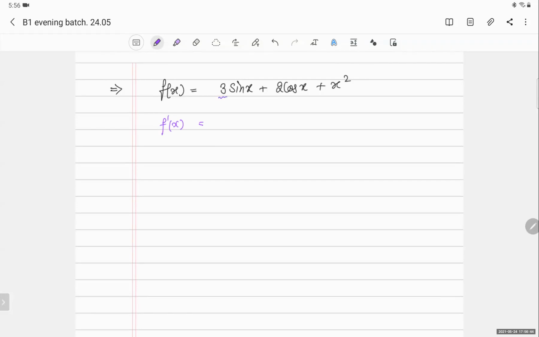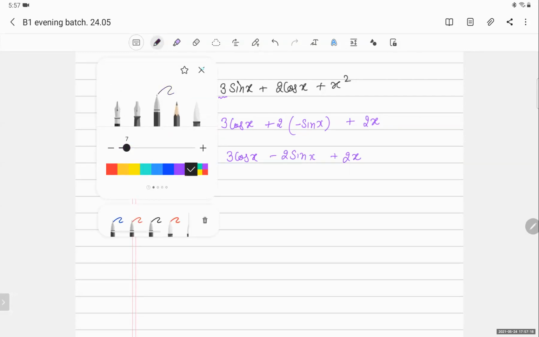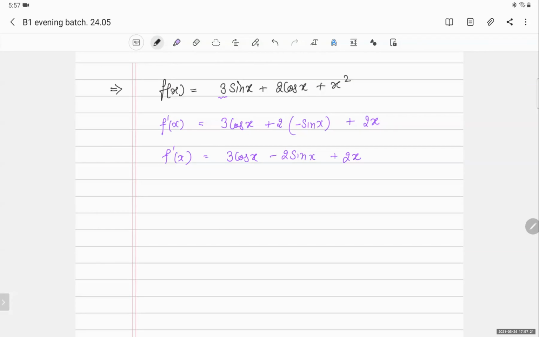3 is just a number, so it remains. So 3 cos x minus 2 sin x plus, the derivative of x² is 2x. So the whole equation will become 3 cos x minus 2 sin x plus 2x. This is f'(x). That means we have differentiated the function one time, so this is called the first derivative.